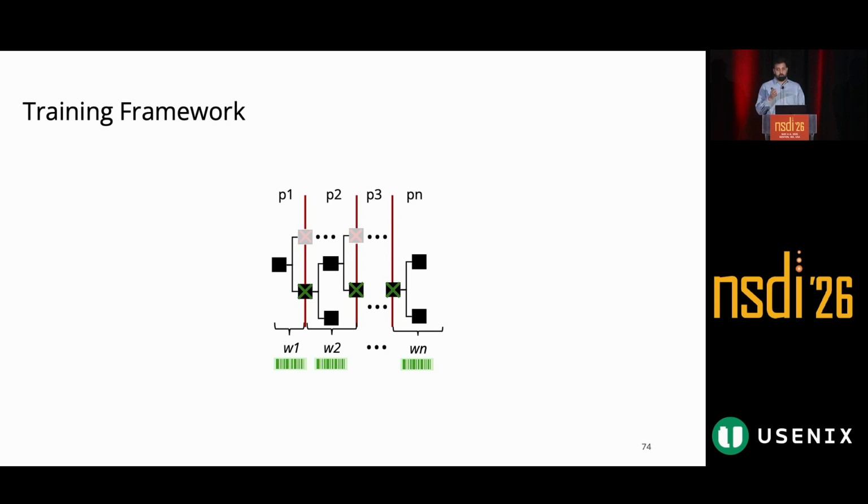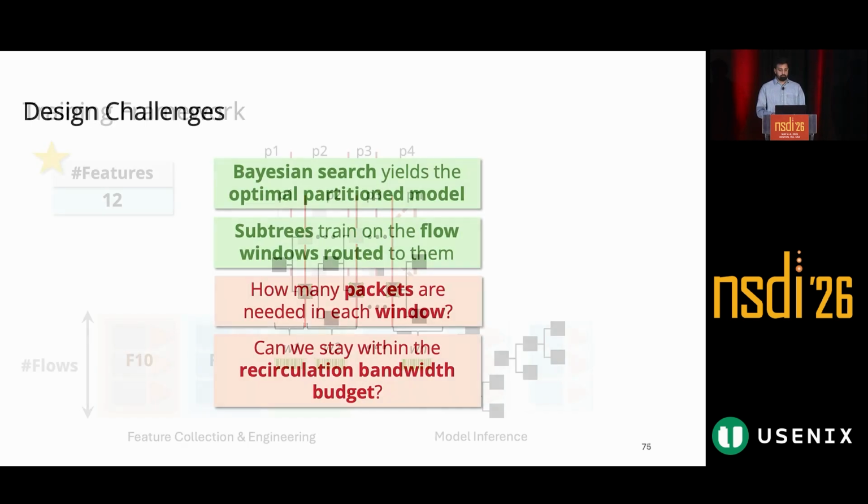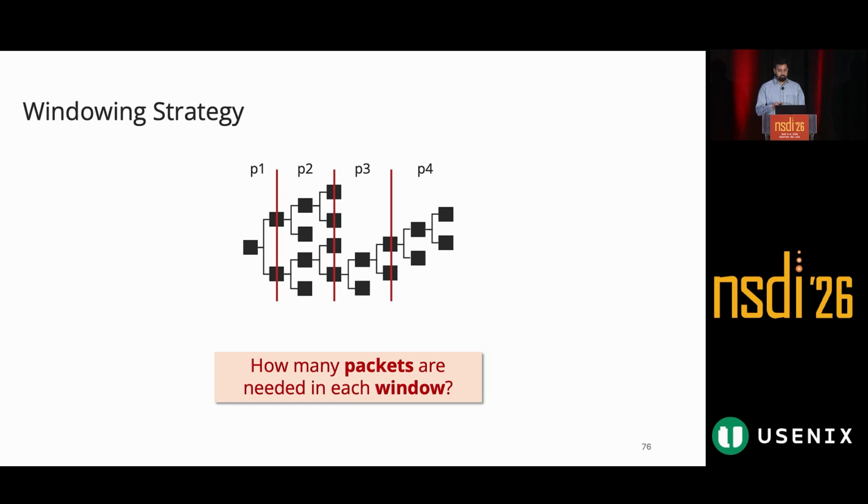And you can notice that all the subtrees are trained on a specific distribution of flow windows that they should expect to receive at runtime. So as a result, our training mirrors how the model executes in the switch. Moving on to our third question, what should be the ideal size of these flow windows?